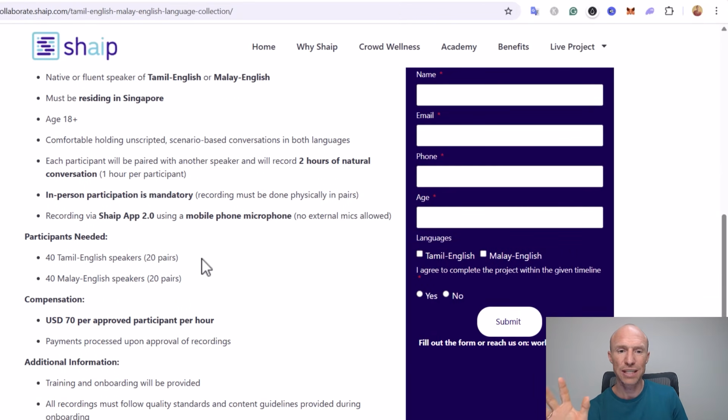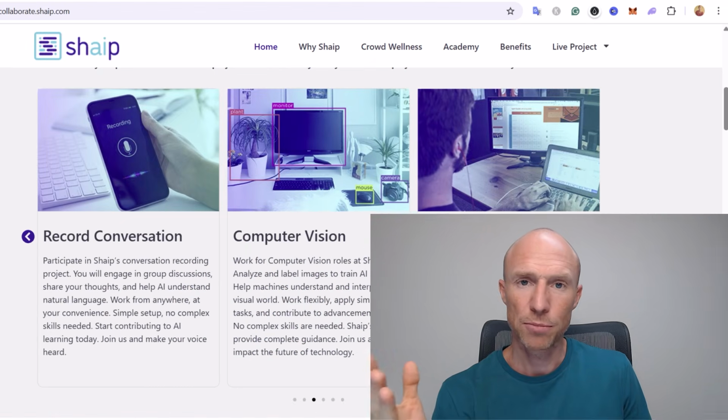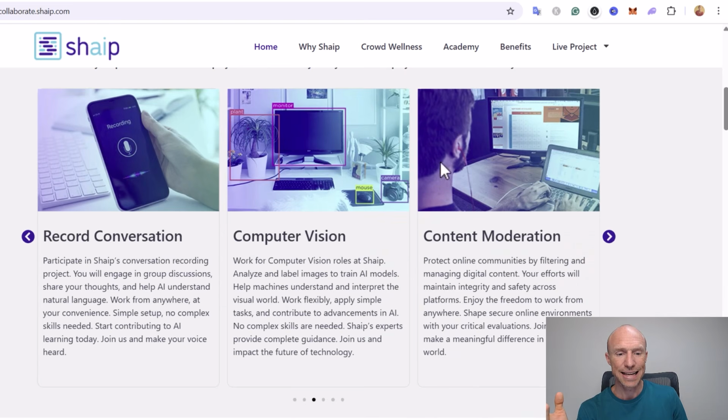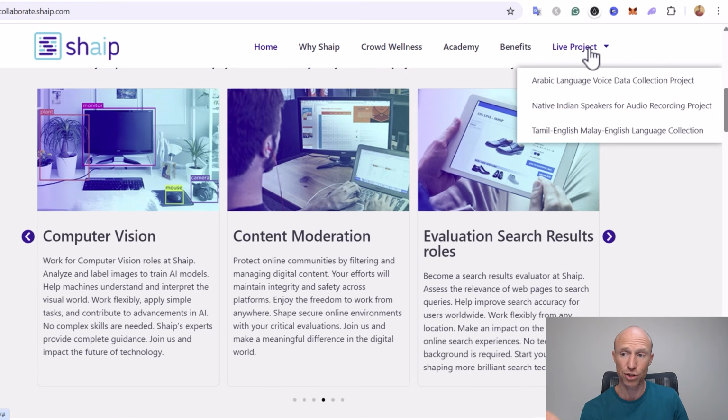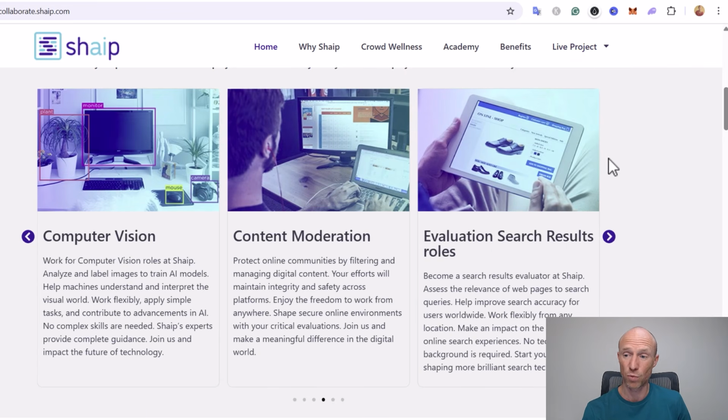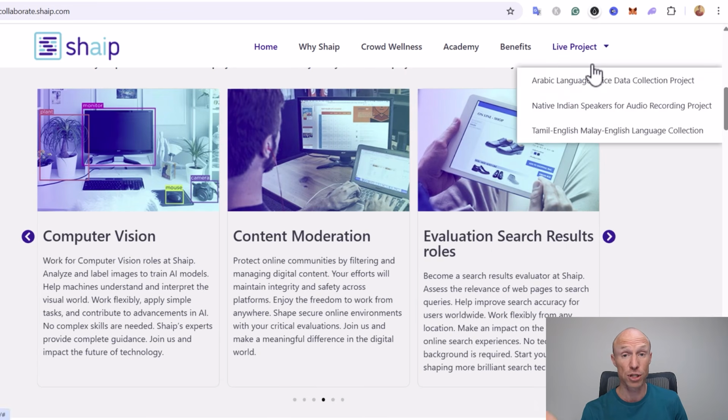And we'll go over a little bit more about exactly how to sign up also, but let's first dive a little bit more into how much you can earn and how you can also get paid. So when it comes to how much you can earn, it doesn't say for these particular jobs here, exams they have here, how much you earn. The live projects I just showed you now, that one was $70 per hour.